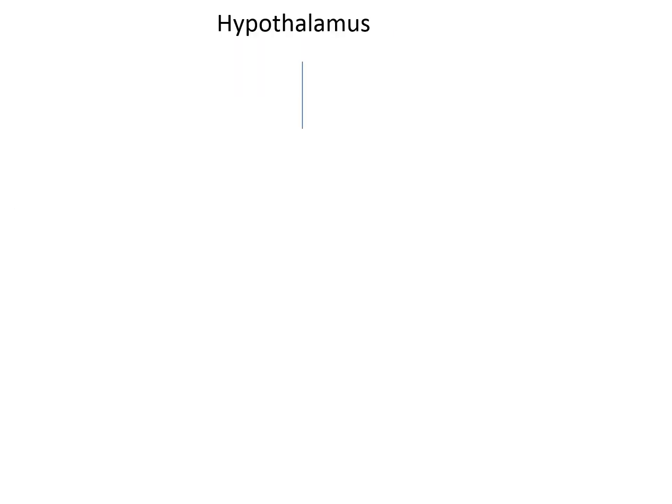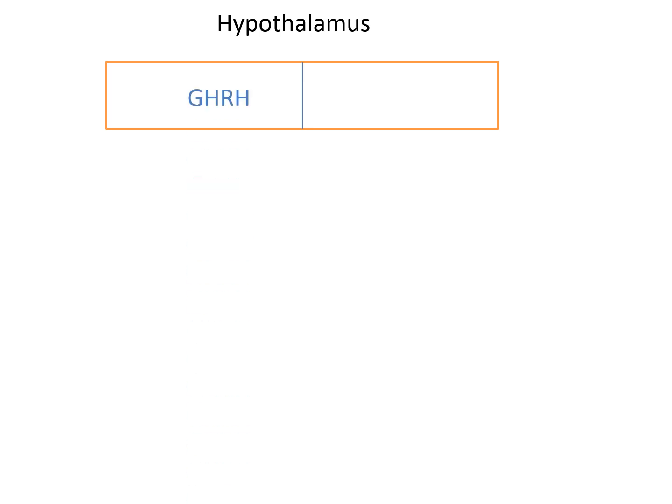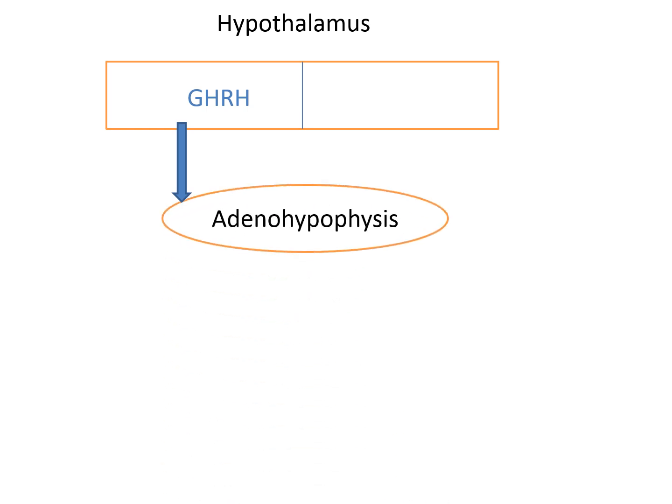So the hypothalamus releases the growth hormone releasing hormone, which acts on the adenohypophysis, on somatotropes.